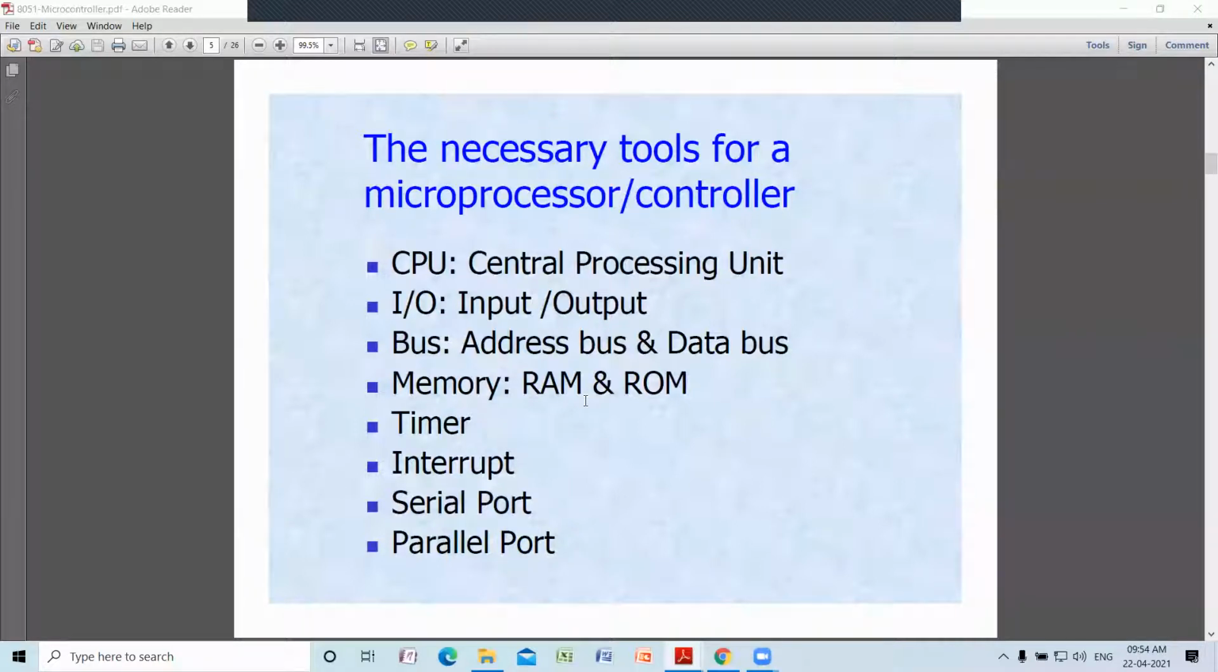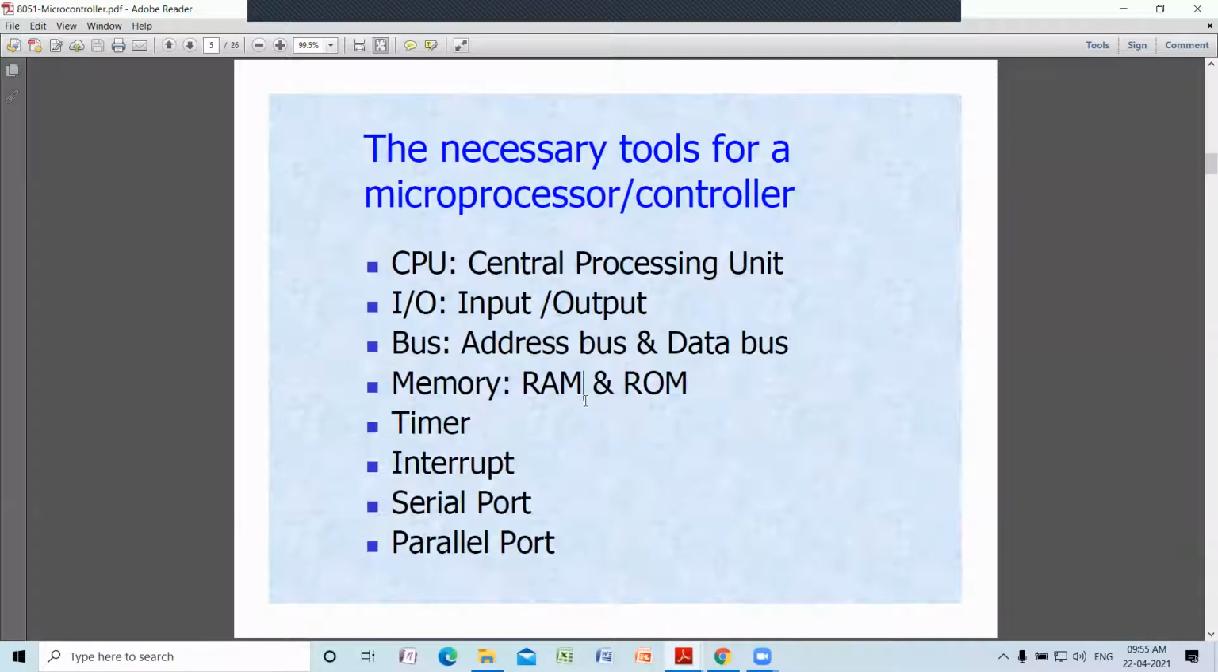You should have an I/O communication facility. You should have a group of wires, normally called the bus. What is a bus? A set of communication wires. Physical communication wires are termed as a bus. To carry the data, you will have the data bus. For carrying the memory address, we have the address bus in any processor.